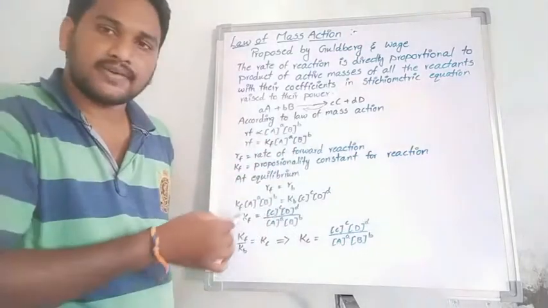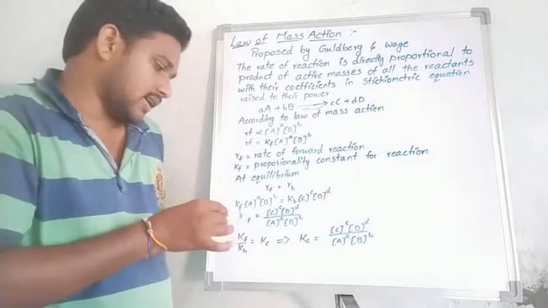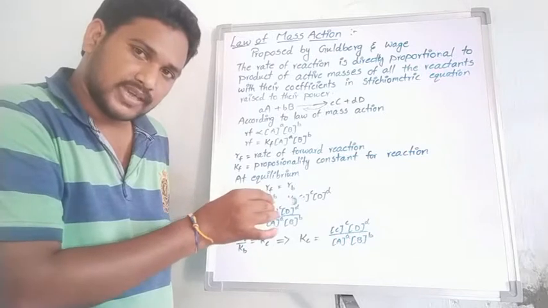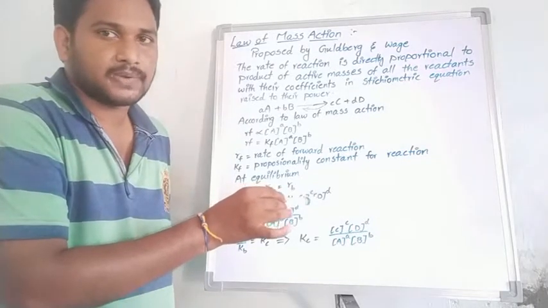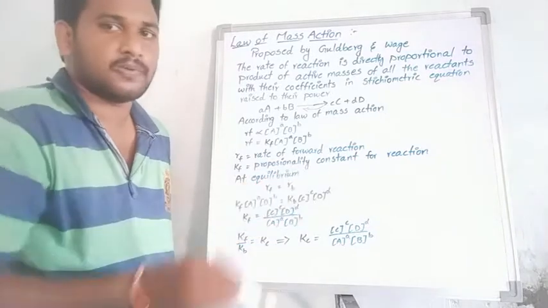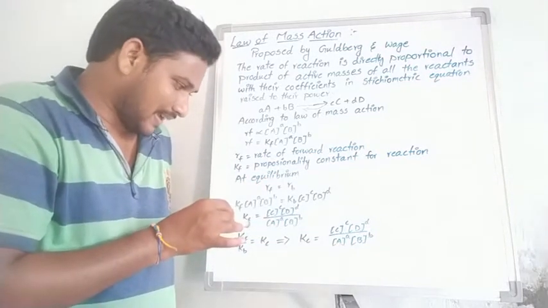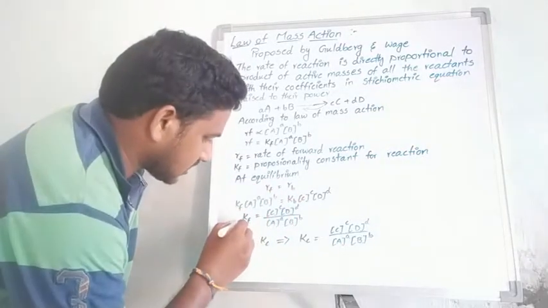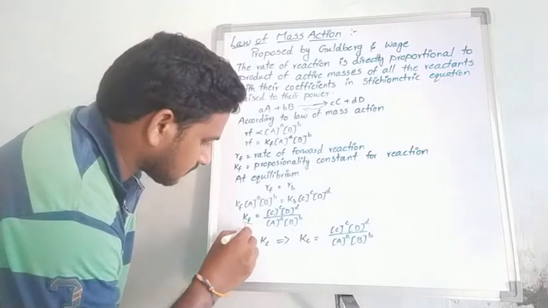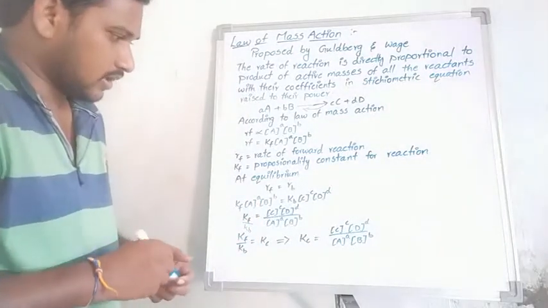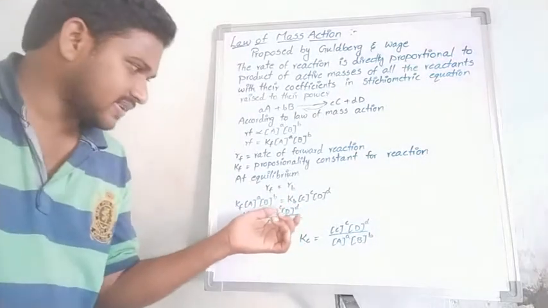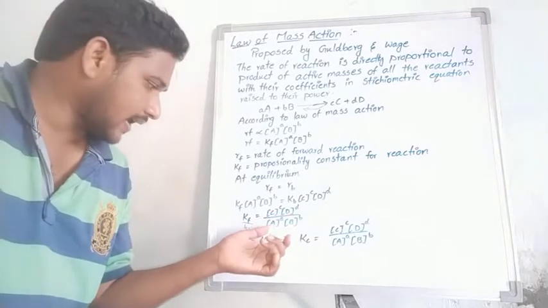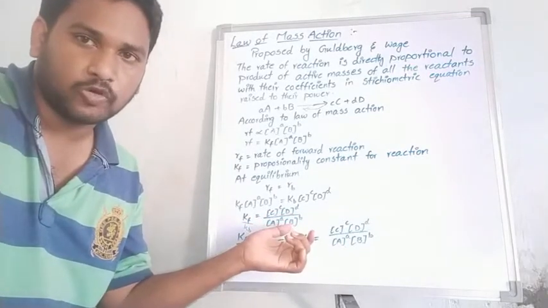At the time of equilibrium, Kf [A]^a [B]^b is equal to Kb [C]^c [D]^d, so Kf by Kb is equal to [C]^c [D]^d by [A]^a [B]^b.